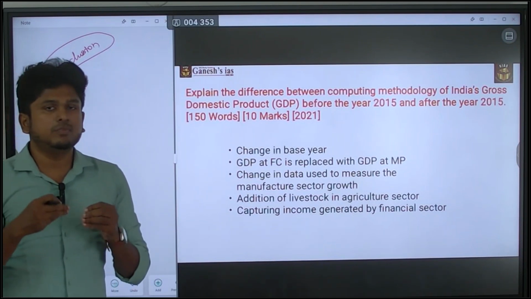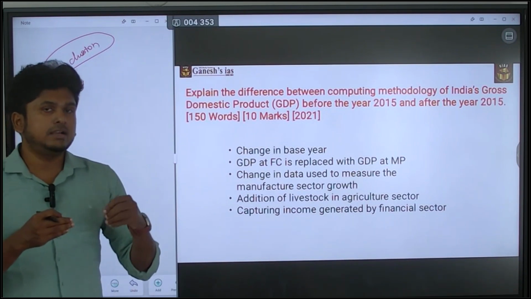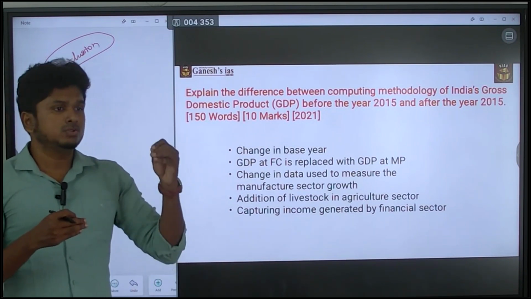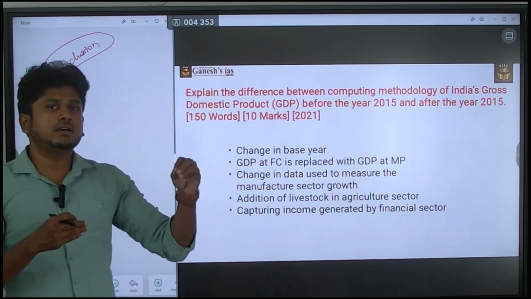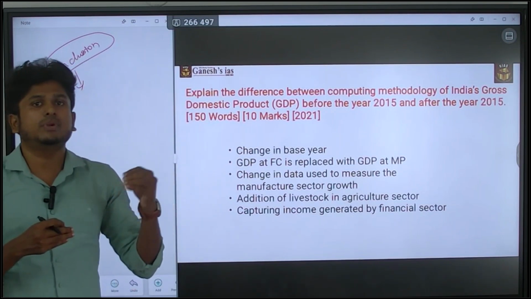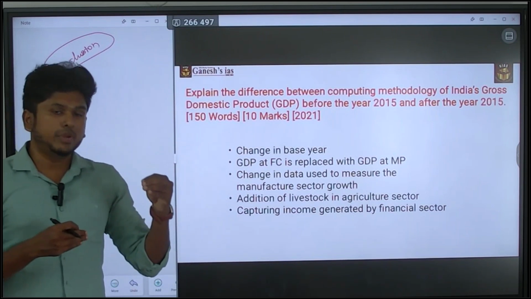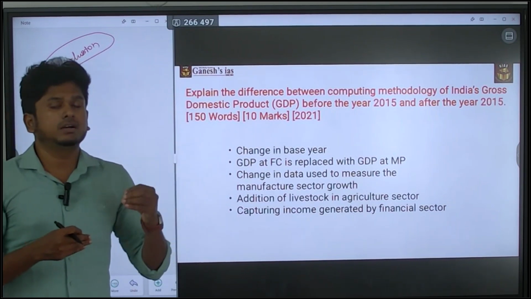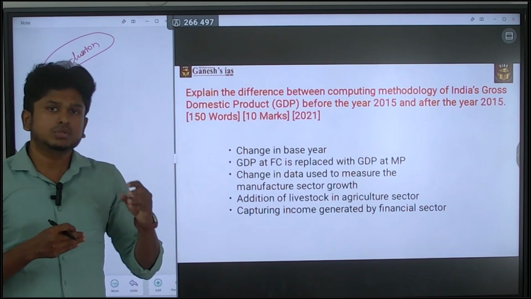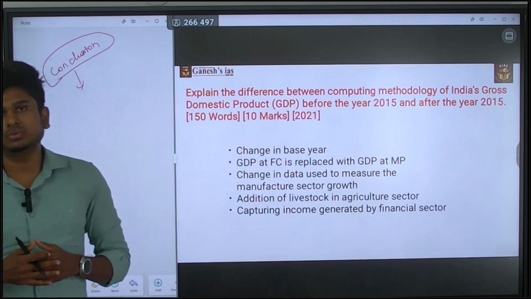Okay, it will be more like giving a solution, or you address certain issues that need to be rectified. You can add the employment data in this measurement, or you can measure the productivity of the GDP growth. In such a way you can also speak. That is the way. Okay, thank you.